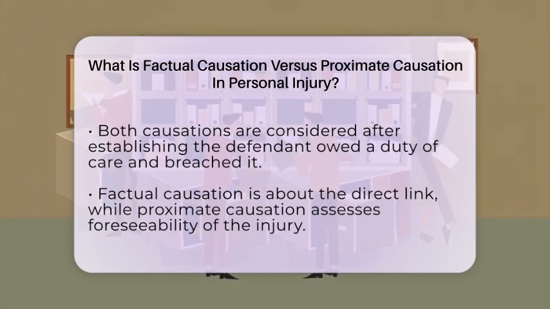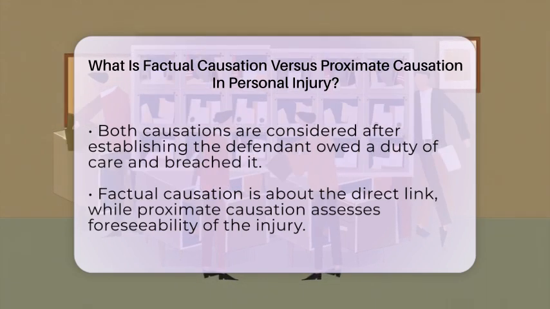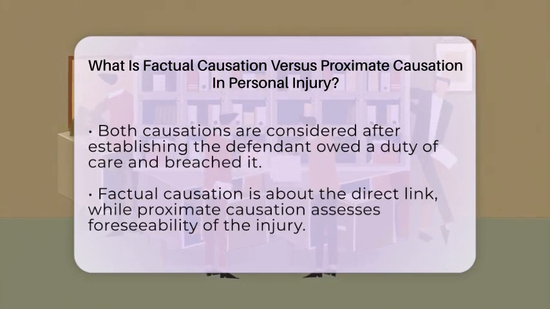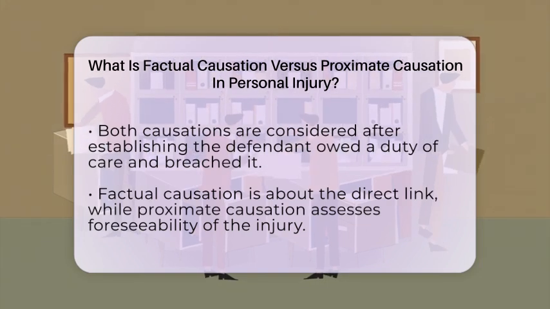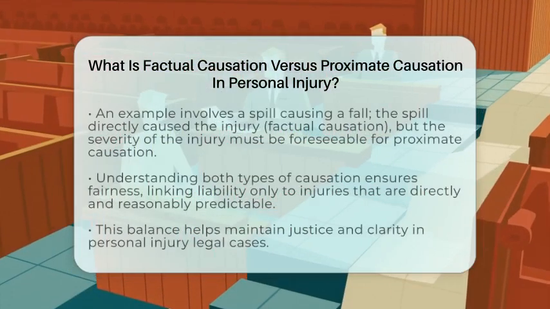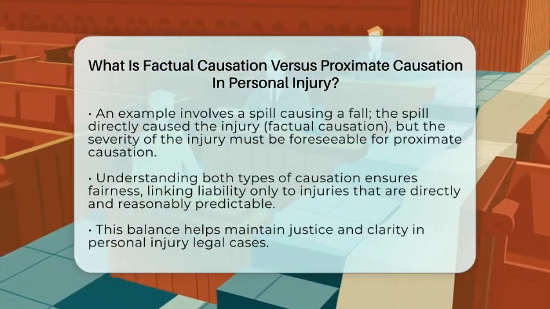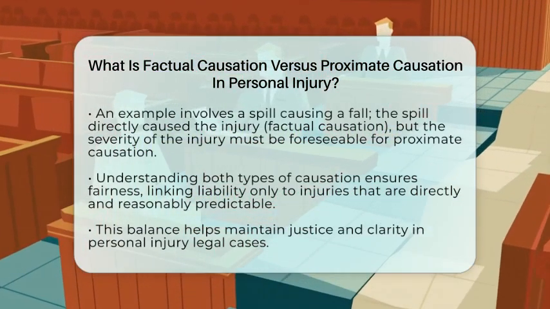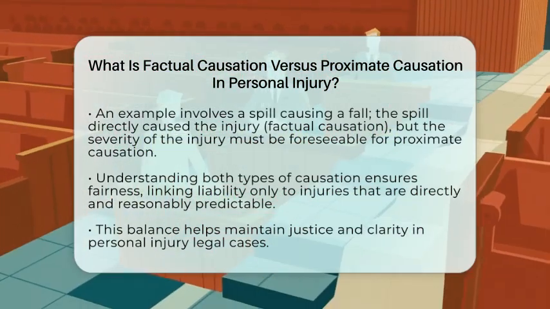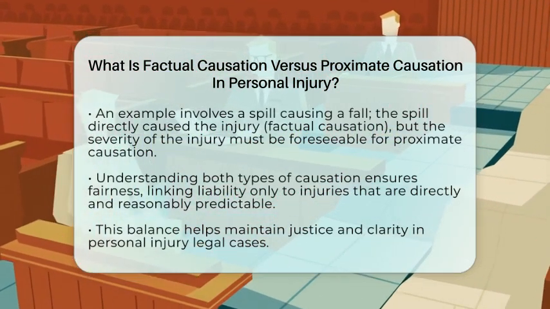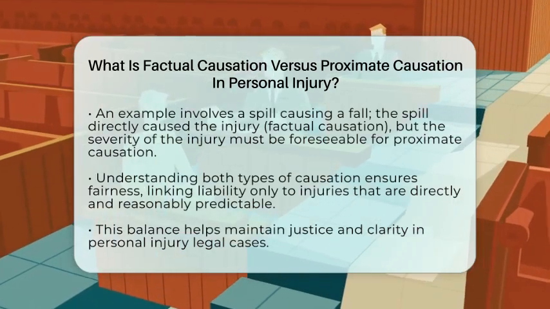Let's say a worker spills oil on the floor and doesn't clean it up. Someone slips and breaks their arm. The factual causation is clear because the spill directly caused the fall. But if the injury was extremely severe or unexpected, the court will ask if such an injury was foreseeable. If it was, then proximate causation is satisfied. If not, the defendant might not be held responsible for the full extent of the harm.